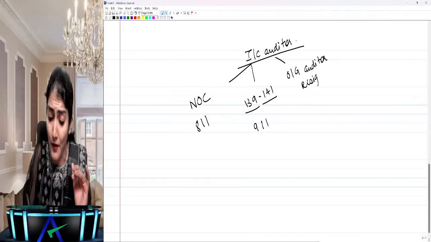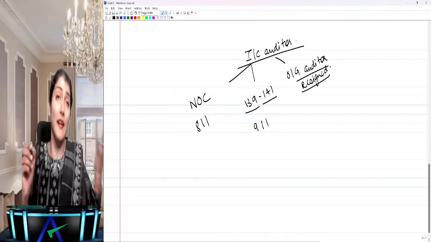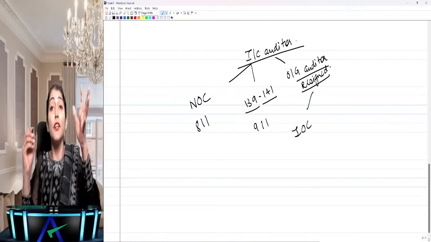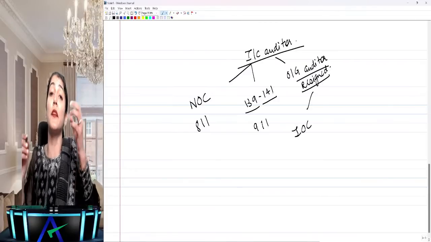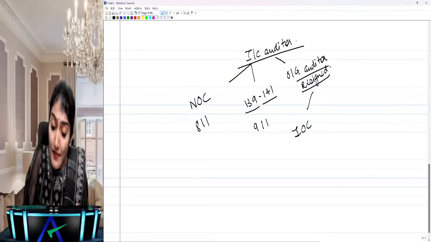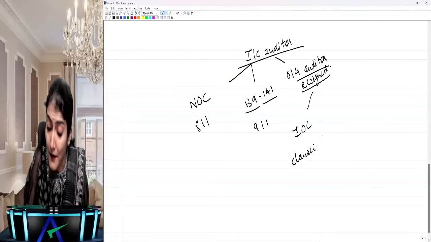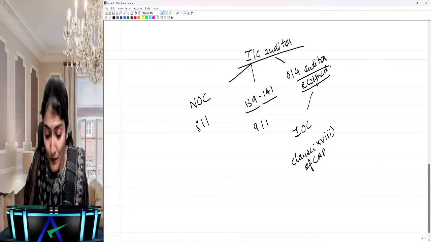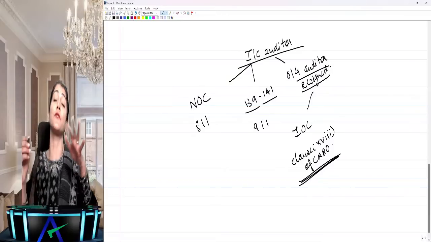If the outgoing auditor of the company has resigned, then in that case you need to check the IOC. What is IOC? The issues, objections and concerns which were raised by the outgoing auditor, and this reporting is also required to be done under clause 18 of CARO 2020, the resignation of statutory auditor.